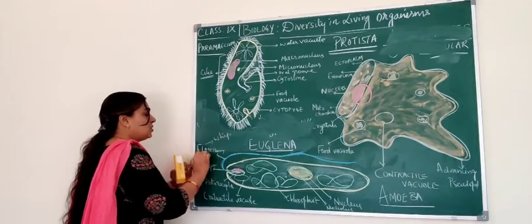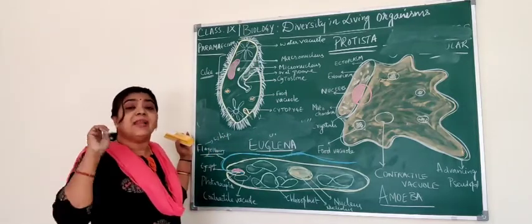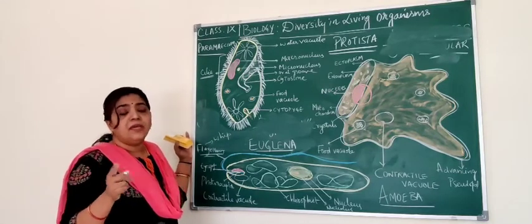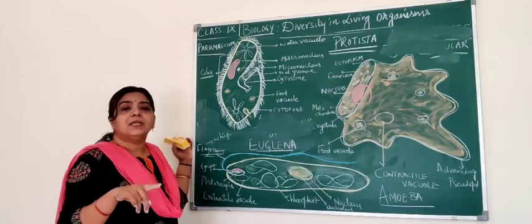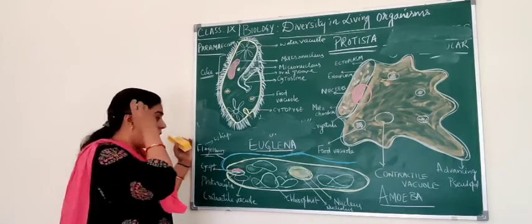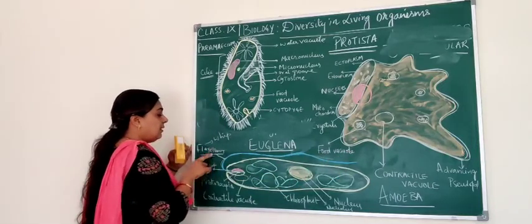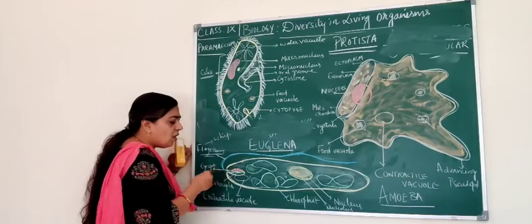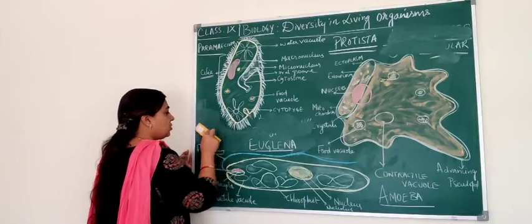This whip-like structure we call flagellum. Flagella is the plural form, flagellum is the singular form. So they have this long flagellum, and inside you will find one more smaller flagellum. These are the whip-like structures.